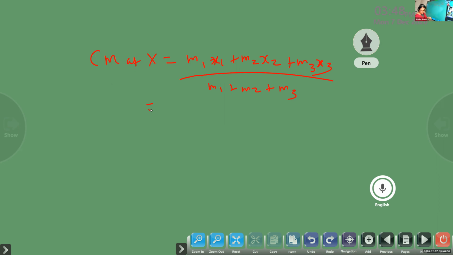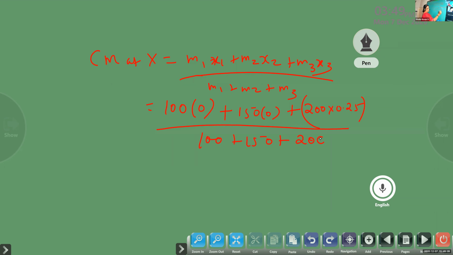Mass is given to you, so we can write it in order. If you look at the picture, the first x coordinate is 0. Then the second is 150 into 0, because it is on the x-axis. And the third one, according to the question, is 200 into 0.25, divided by the total mass, 100 plus 150 plus 200.